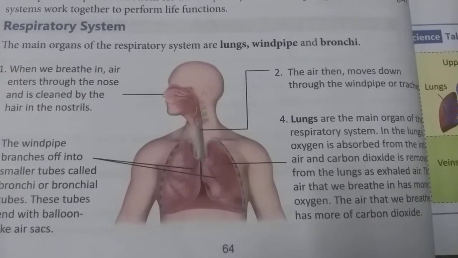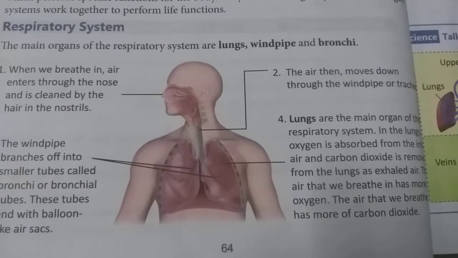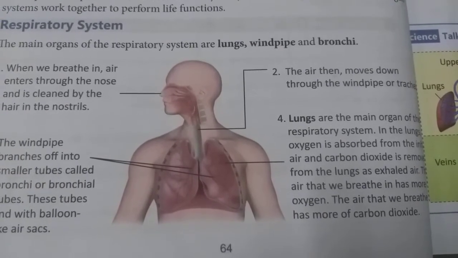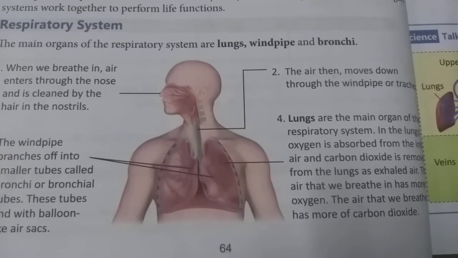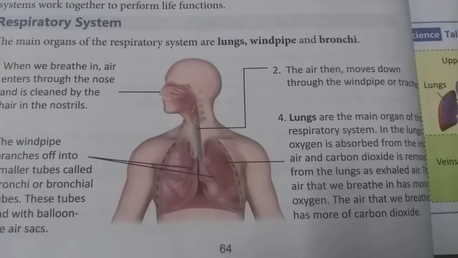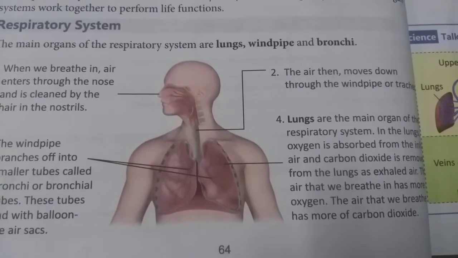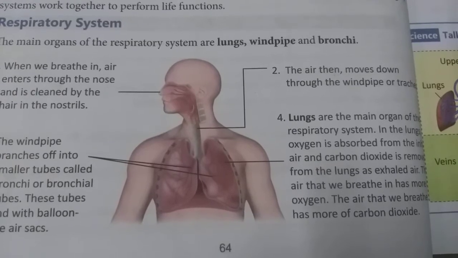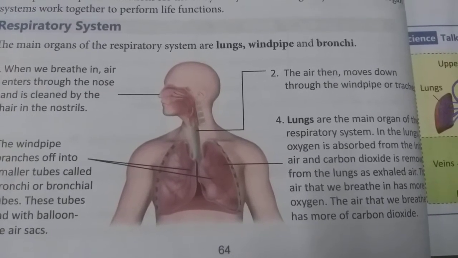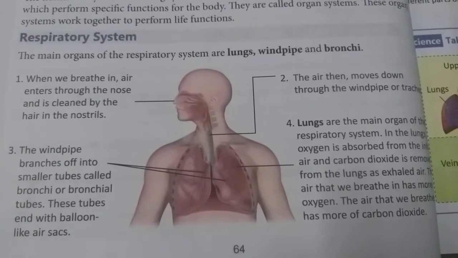In the lungs, oxygen is absorbed. Where is oxygen absorbed? In the lungs. And carbon dioxide is released from the lungs by exhaled air. Exhaled means the carbon dioxide is taken out from the body. The air that is taken out from the body has carbon dioxide gas. So you have understood this respiratory system.